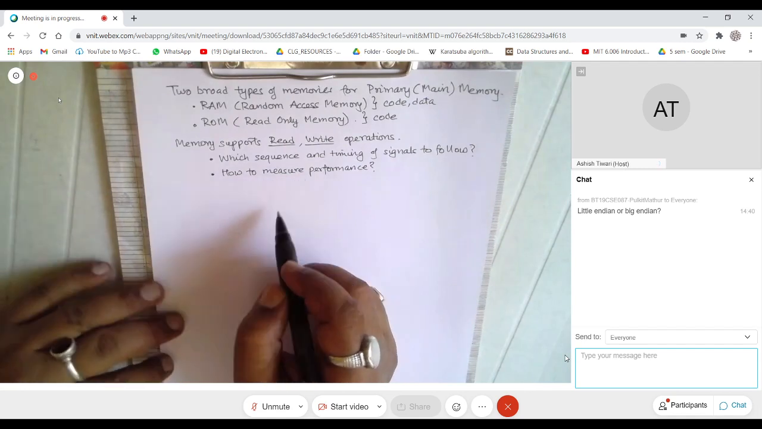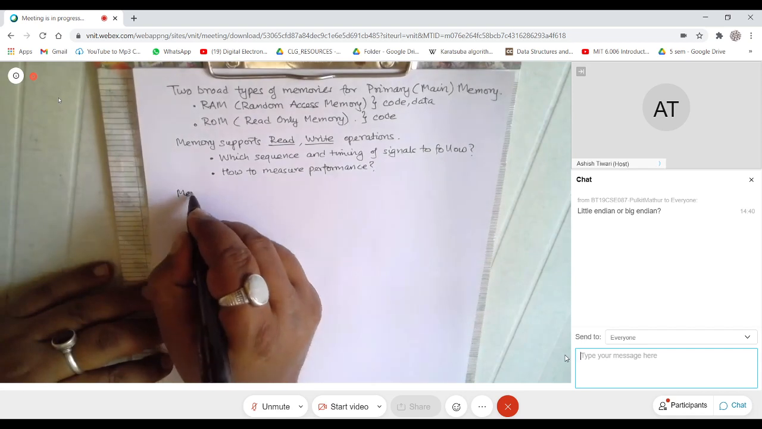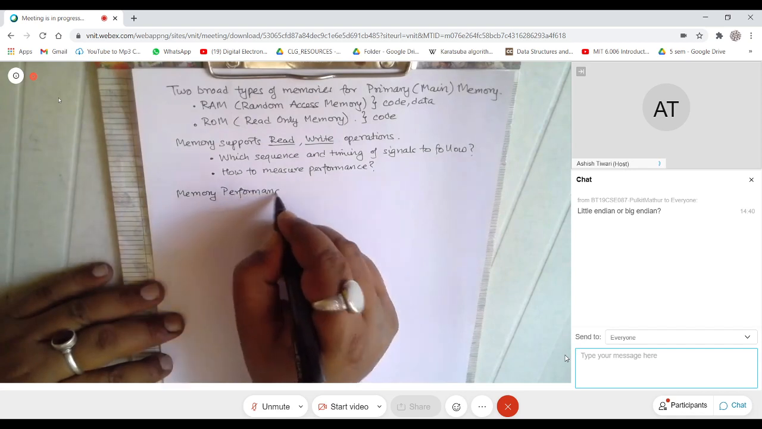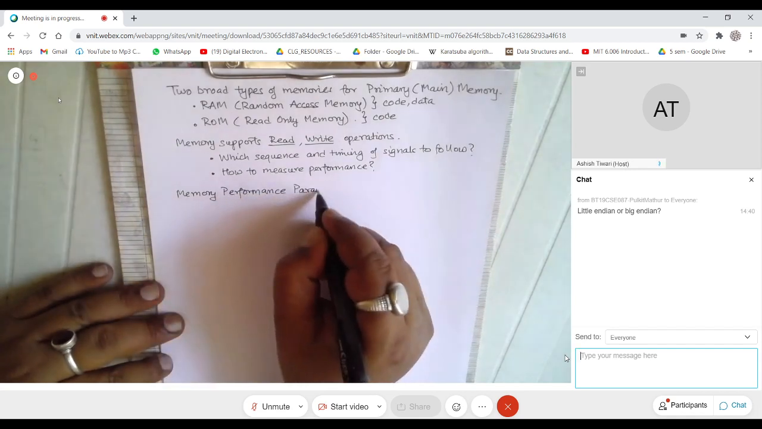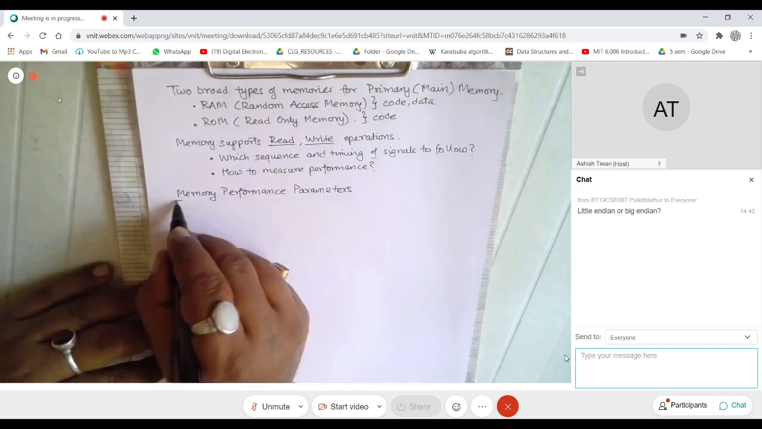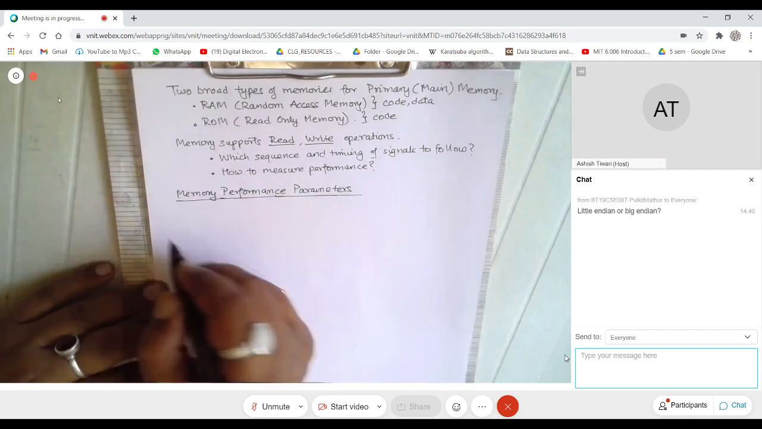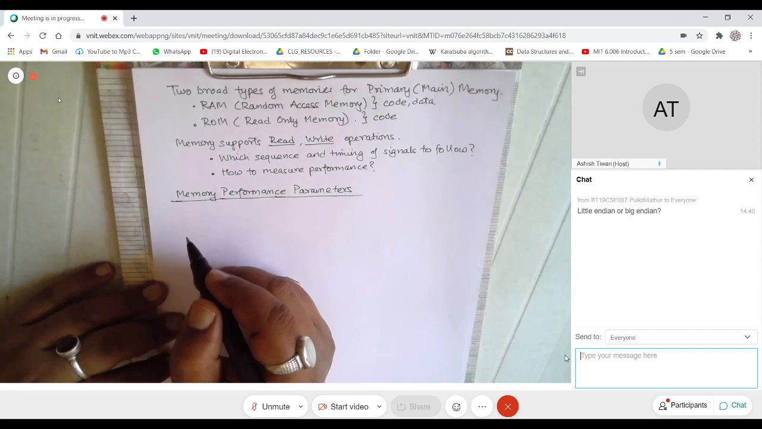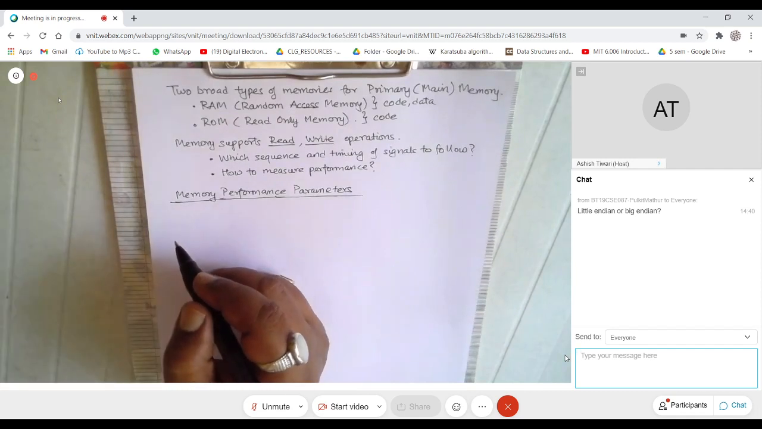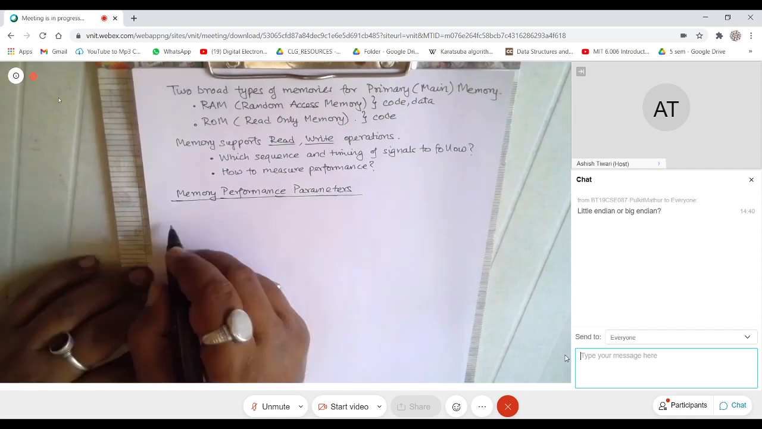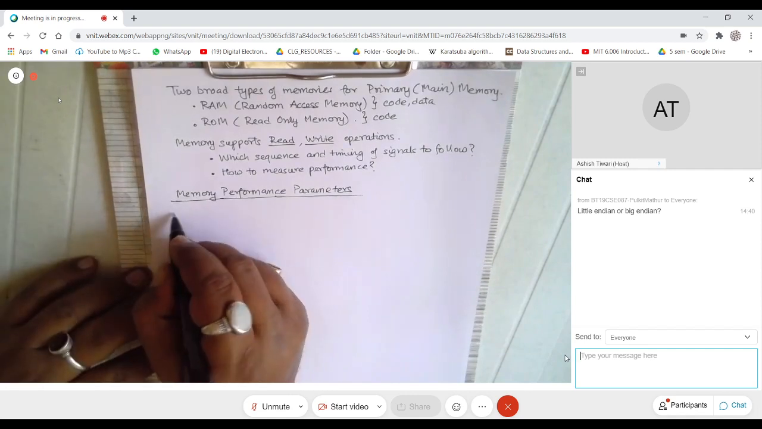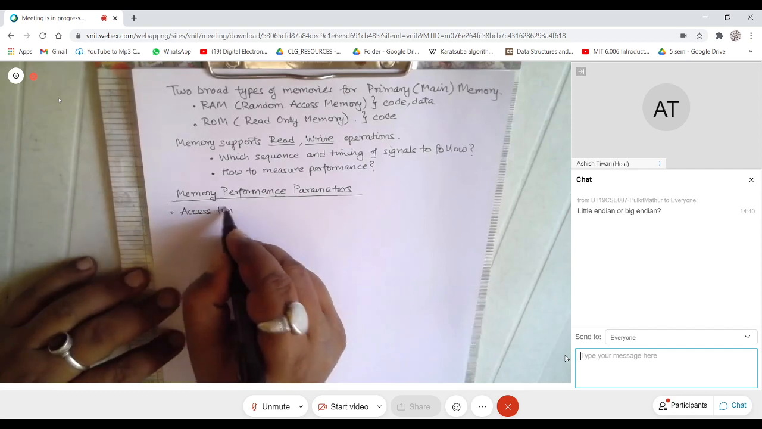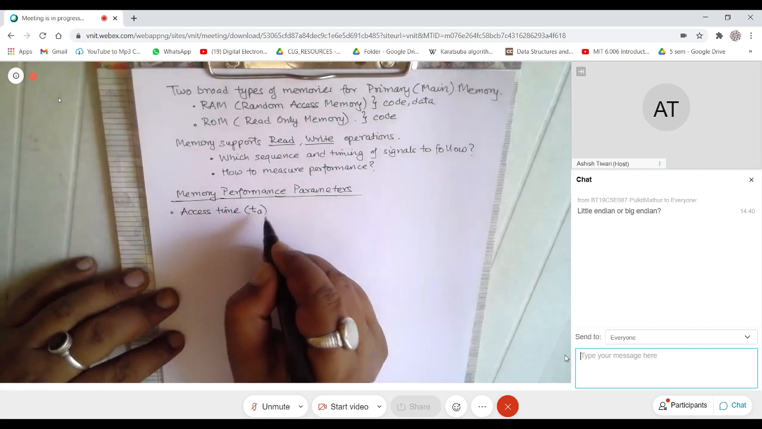So I can talk of something called memory performance parameters. I will define certain things. I define something called access time, which I will denote as TA.